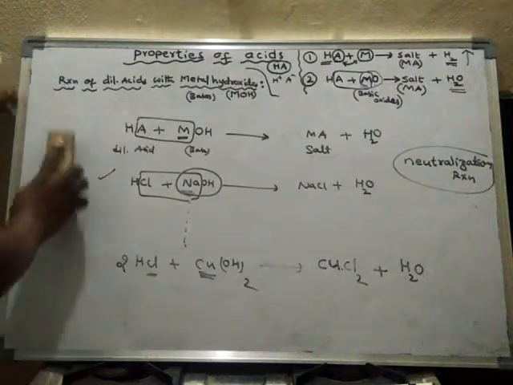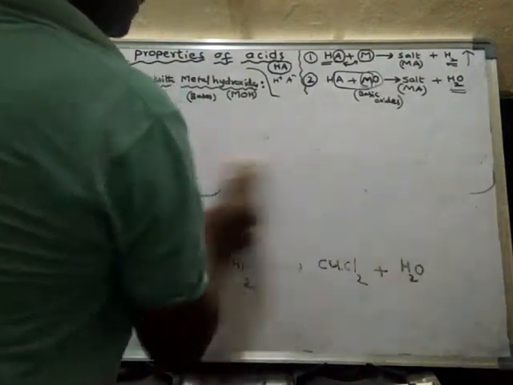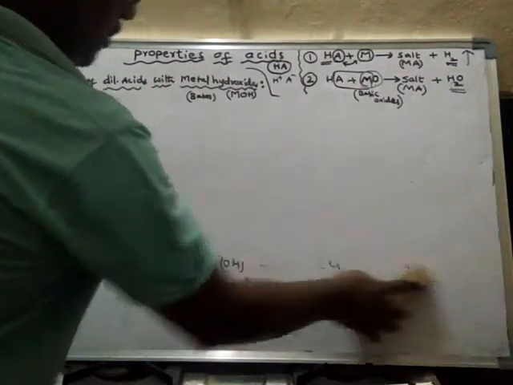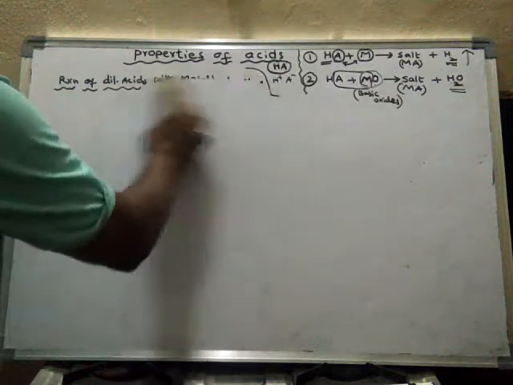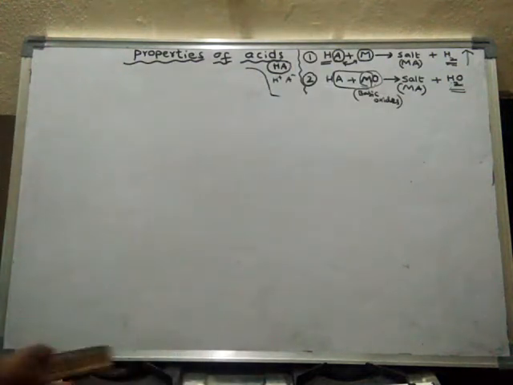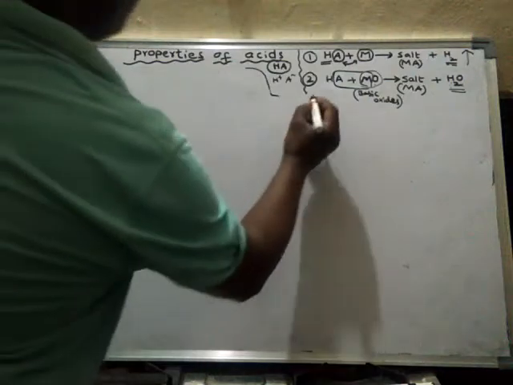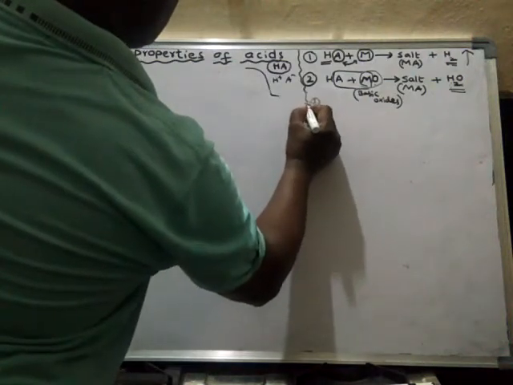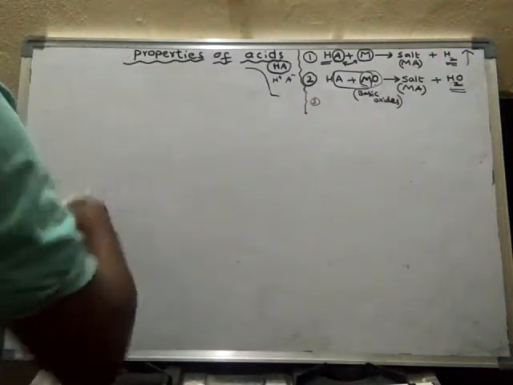Now let us learn the next type of reaction: how acids react with metal carbonates. The third type of reaction we have covered. What is the third type of reaction?